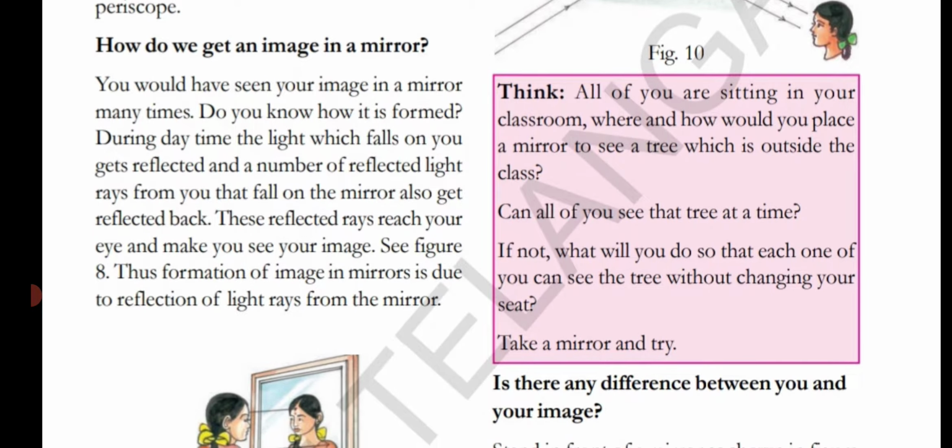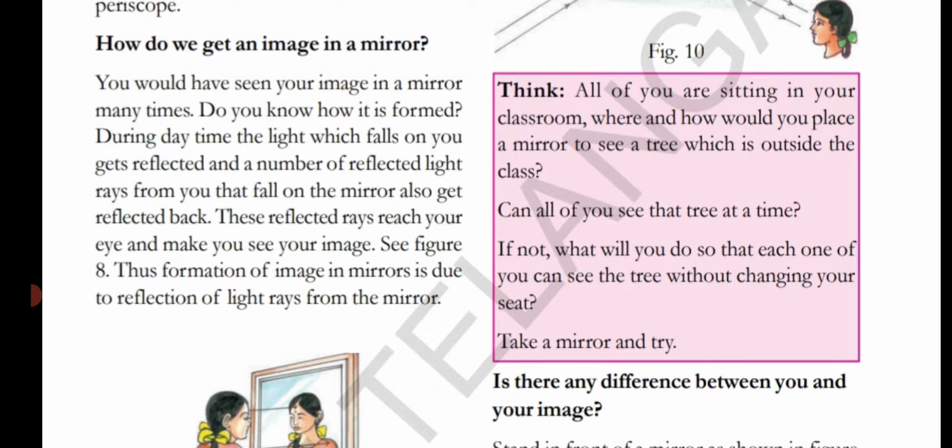Now, how do we get an image in a mirror? You would have seen your image in a mirror many times, isn't it, children? Do you know how it is formed? During daytime, the light which falls on you gets reflected, and a number of reflected light rays from you that fall on the mirror also get reflected back. These reflected rays reach your eye and make you see your image.